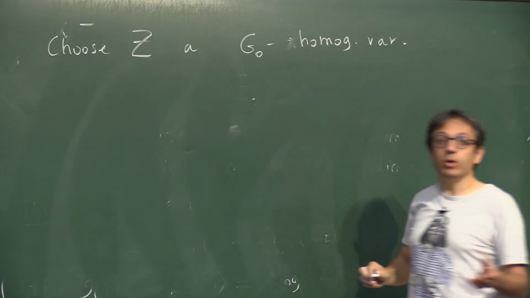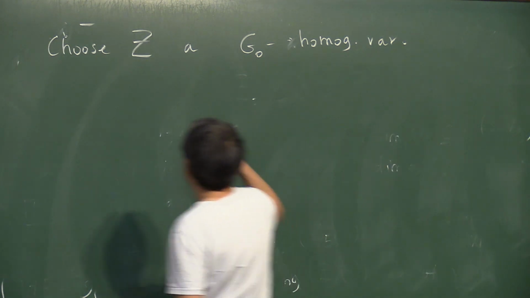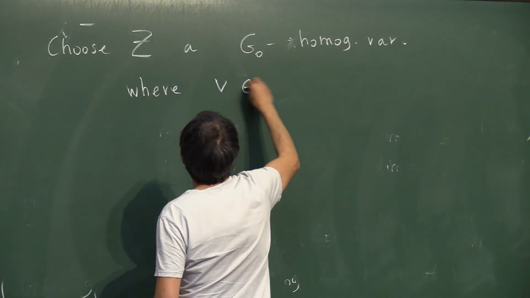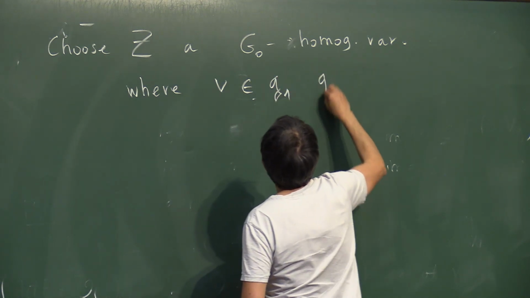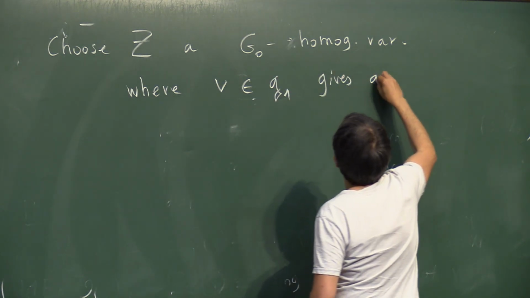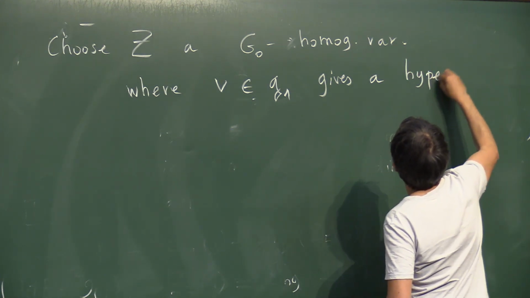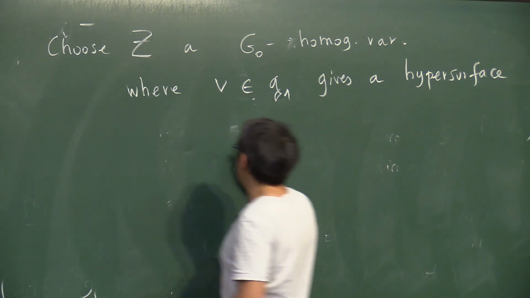For instance, we chose P^n or the Grassmannian and so on, where V in G1 gives a hypersurface, which I call Cobble.